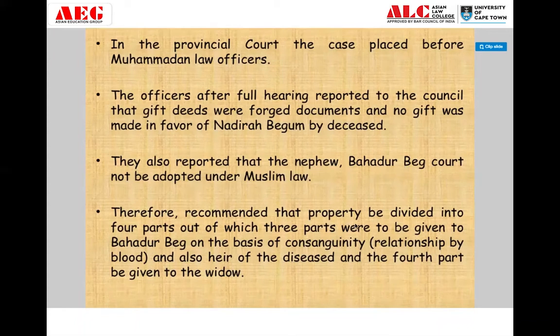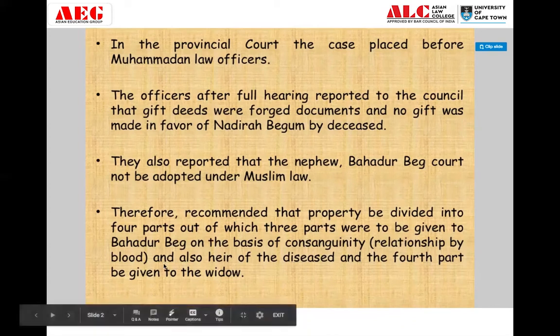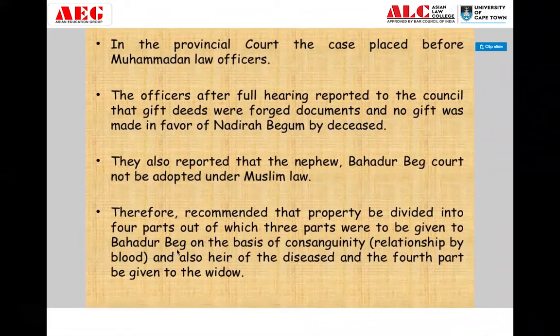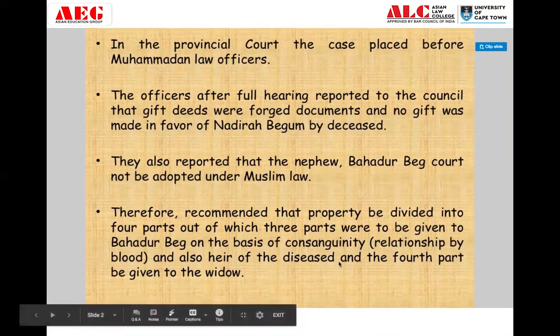Therefore, they recommended that the property be divided into 4 parts, out of which 3 parts were to be given to Bahadur Beg on the basis of consanguinity. Consanguinity basically means relationship by blood, because he was the nephew of the deceased. Therefore, 3 parts out of the 4 should be given to Bahadur Beg because he was related to the deceased by blood, and 1 part, 1/4 of the property, should be given to the widow, that is Nadira Begum.